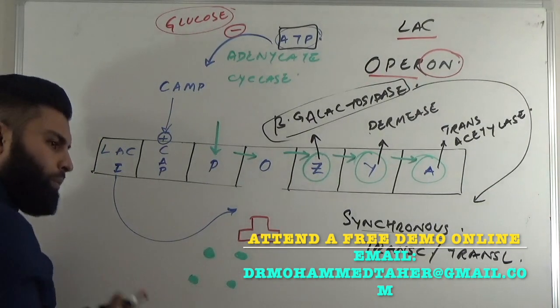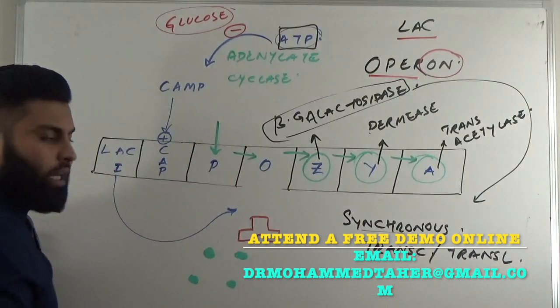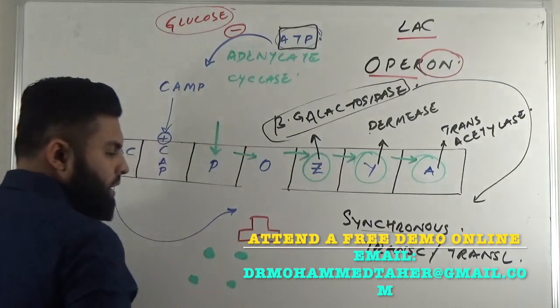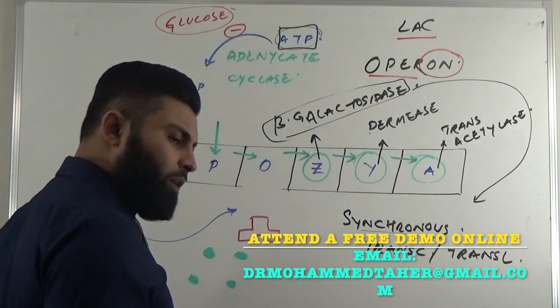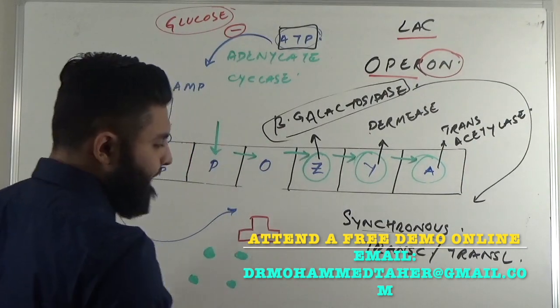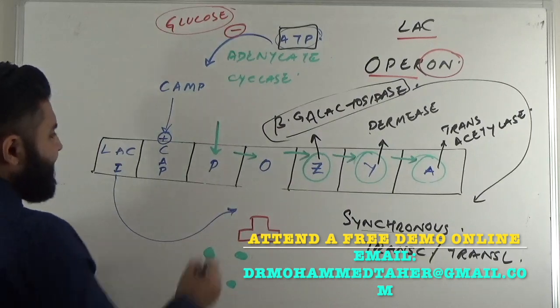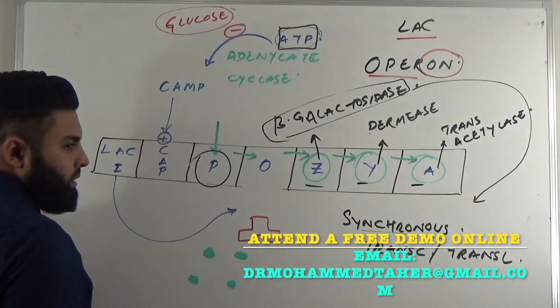Another very important point to remember is that there are different proteins which are synthesized, from various different genes here. In eukaryotes, we have a specific gene for a specific protein controlled by a specific promoter. But here in the operon, there is one promoter but more than one gene.